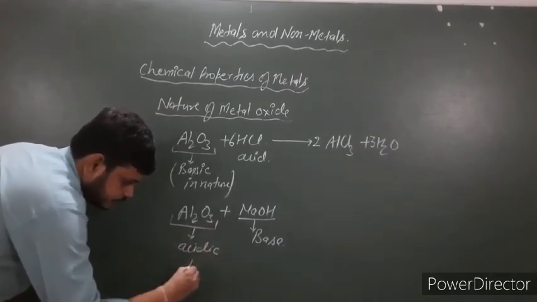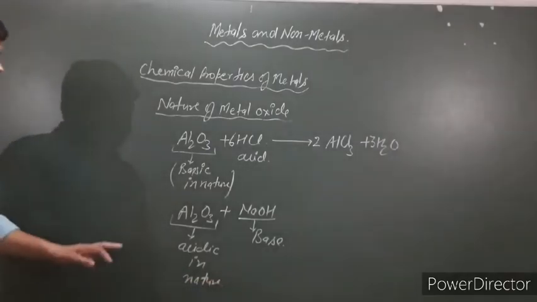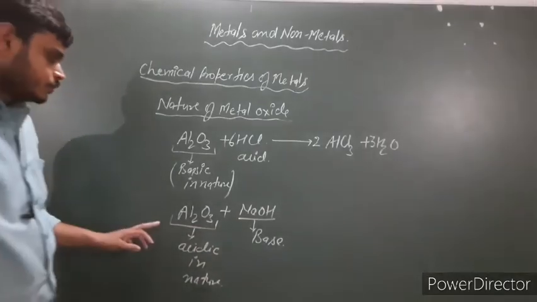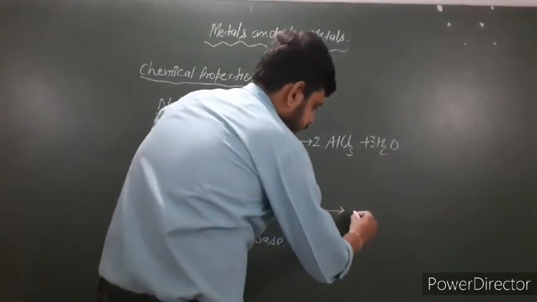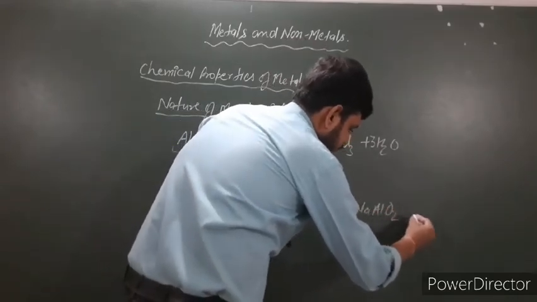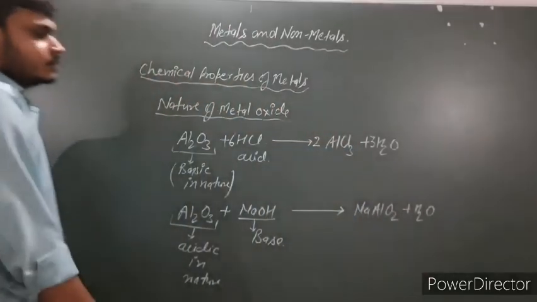When Al2O3 reacts with sodium hydroxide, it produces sodium aluminate, NaAlO2, plus water.